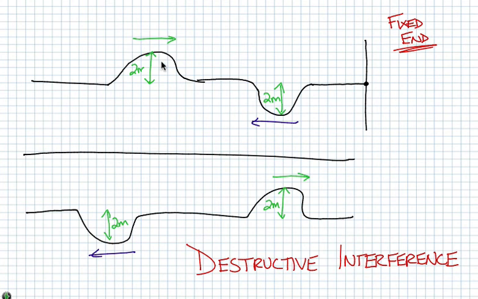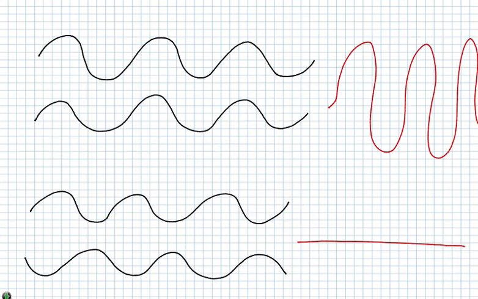We'll talk about this in more detail, but 2 plus negative 2 gives me 0. It should stand to reason that if this was 4 meters and this was negative 2 meters, you would get a 2 meter wave, which is still going to be smaller than your initial. So it doesn't always have to cancel out. This is perfect, complete destructive interference, but that's not always the case. As you can see here, with constructive interference you wind up getting a much larger amplitude. With destructive interference, you either wind up getting a much smaller amplitude, or in a case where they're perfectly aligned, you get no amplitude whatsoever because these waves will completely destruct one another, completely destructively interfere.